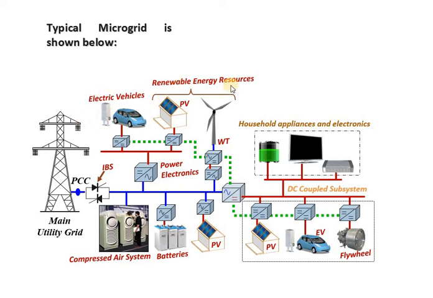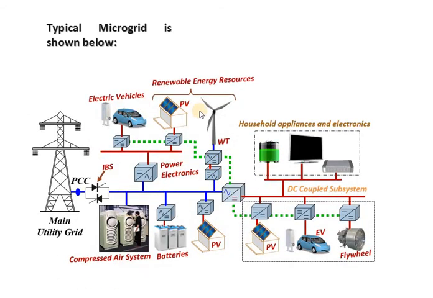So all these points we have discussed can comprise distributed generation, which is not only dependent on the main utility grid, but power can also be taken from these vehicles, photovoltaics, flywheels, and compressed air system. Batteries can be considered as a storage system, which we will see later.